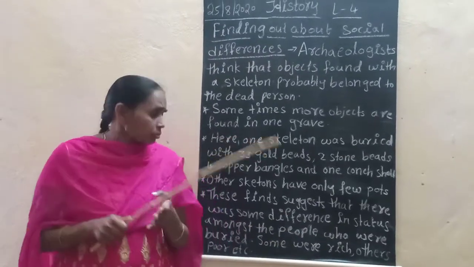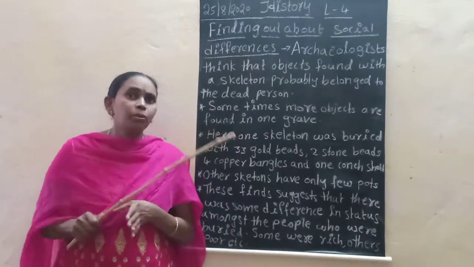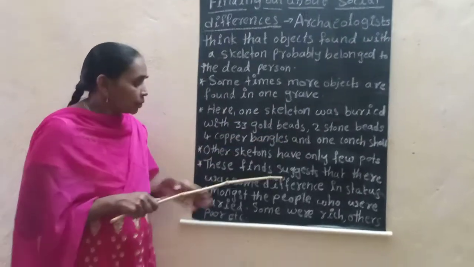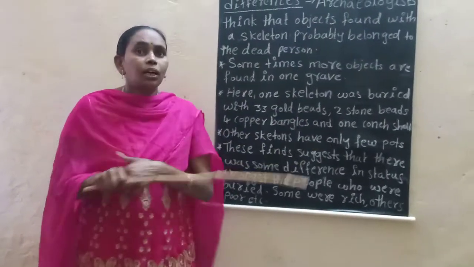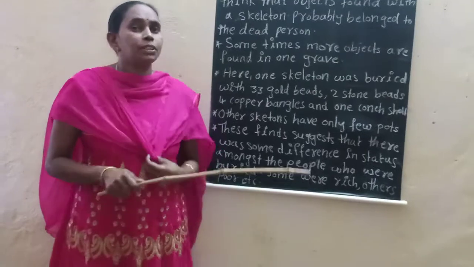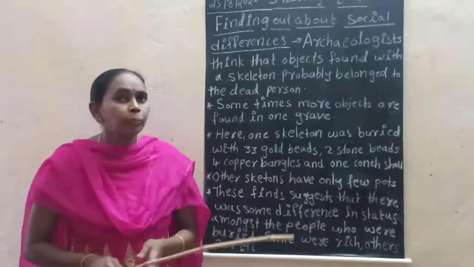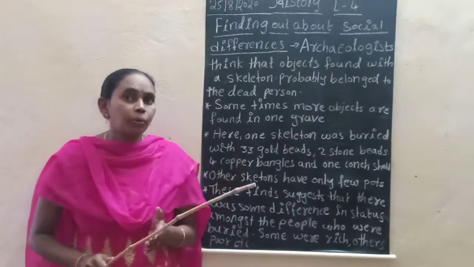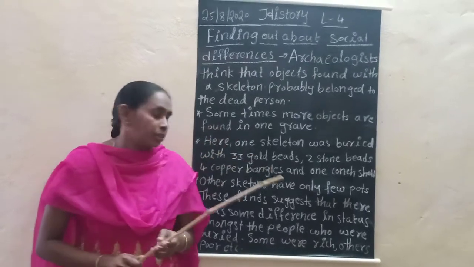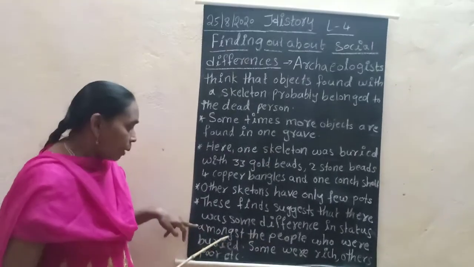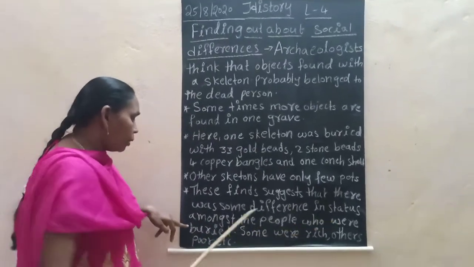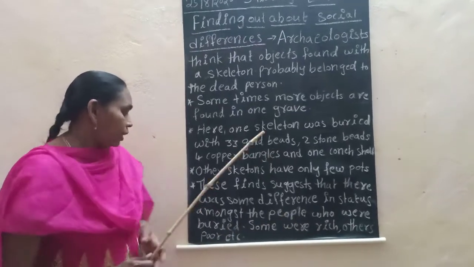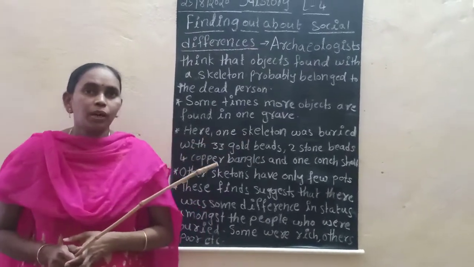So children, by seeing the burials, we can think that there was social difference. How was the social difference? Among the people who were buried, some were rich and others poor.